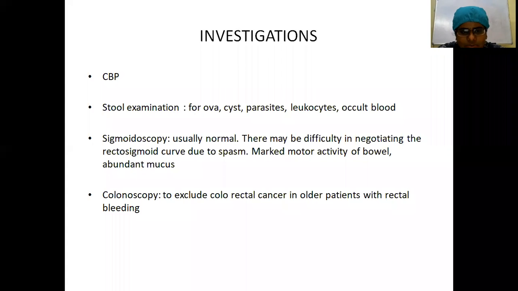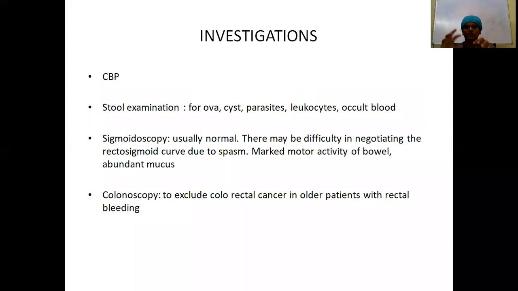Coming to the next, investigations. As with other things, what are the investigations you want to do? You want to do routine blood counts, that is Hb, TC, DC, ESR, and also the CRP. Stool examination, you want to rule out other infectious causes. You want to check for any ova, cysts, parasites, leukocytes, or occult blood. Also you want to do sigmoidoscopy.